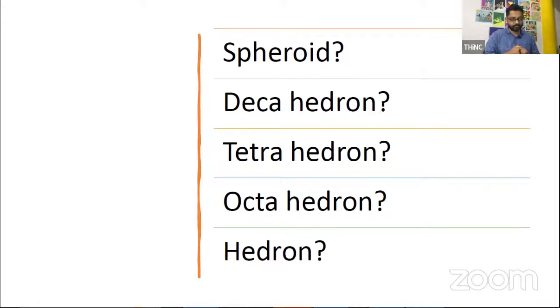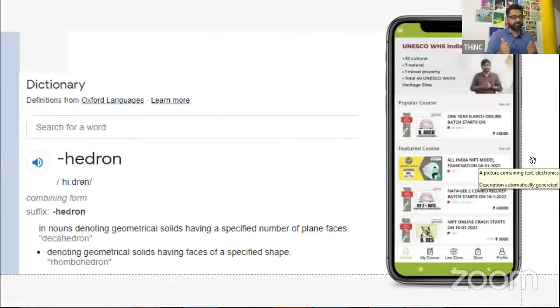So hadron, in simple English, is any particular geometrical solid having a fixed, defined number of plane faces. That's it. Okay. So when we're talking of tetrahedron, when we're talking of octahedron, octa being 8, again, it's with respect to the numbers that are coming up.